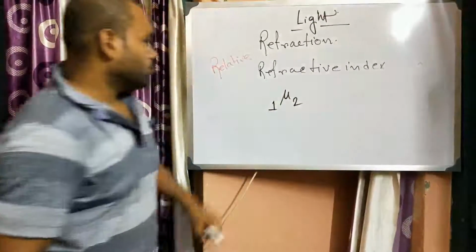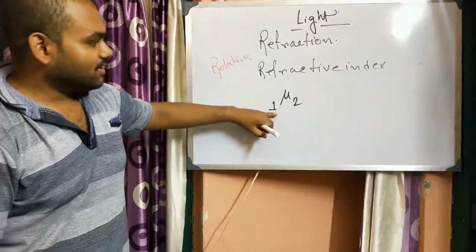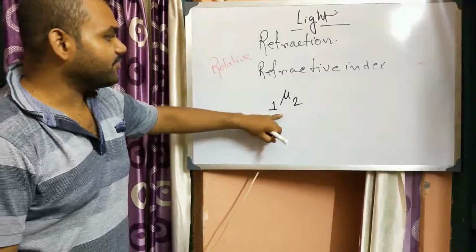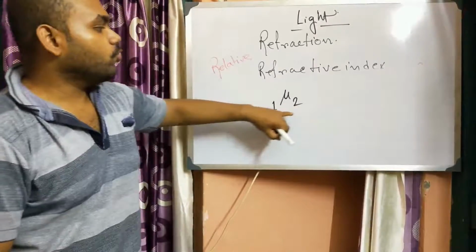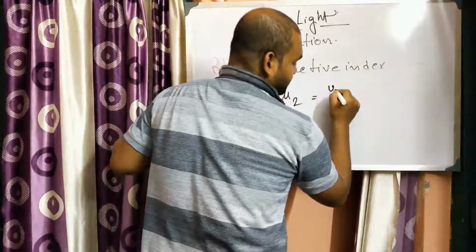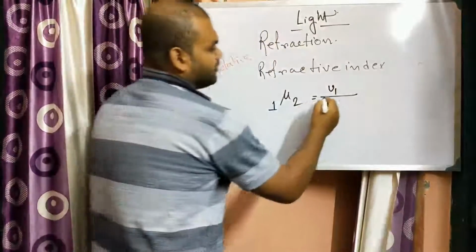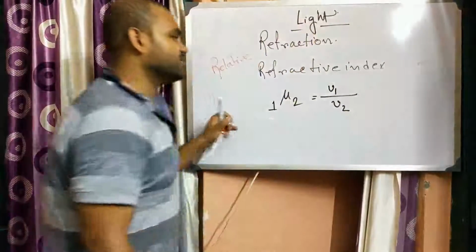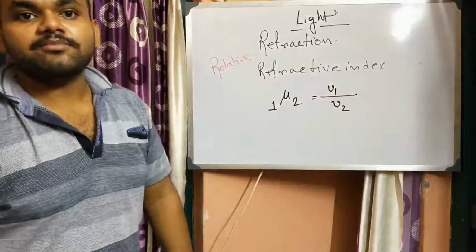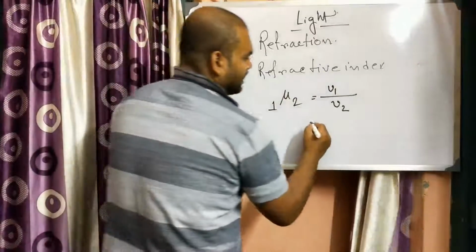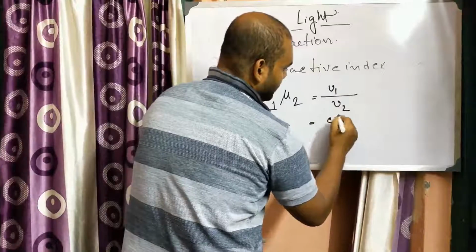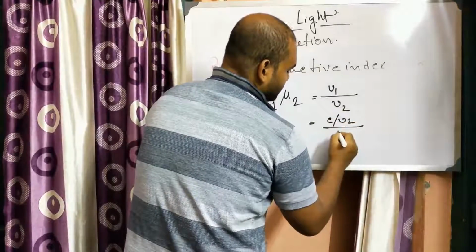First give respect, then the medium. So the relative refractive index of medium 2 with respect to medium 1 is the speed of light in medium 1 divided by the speed of light in medium 2. You can write this as C by V2 divided by C by V1.